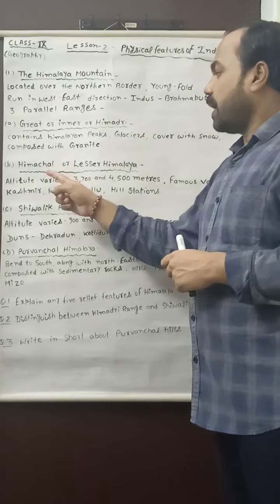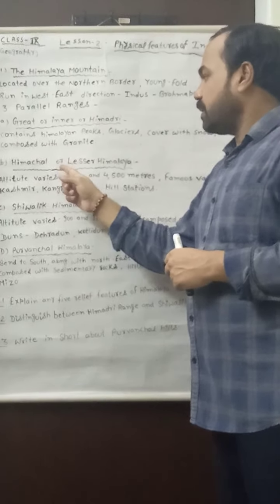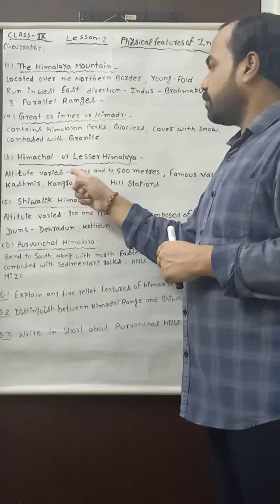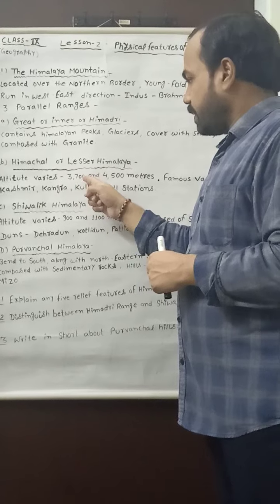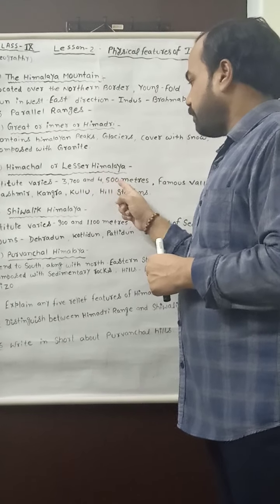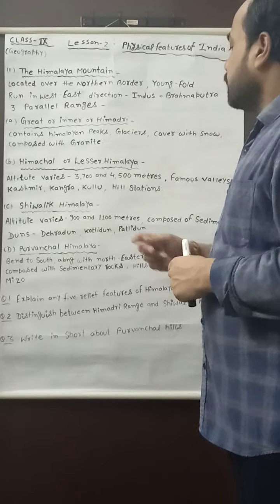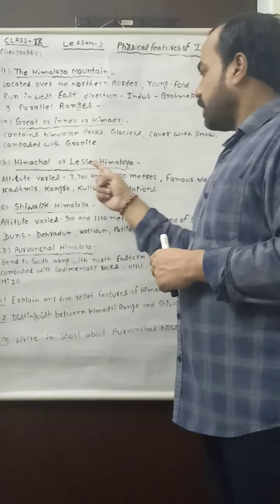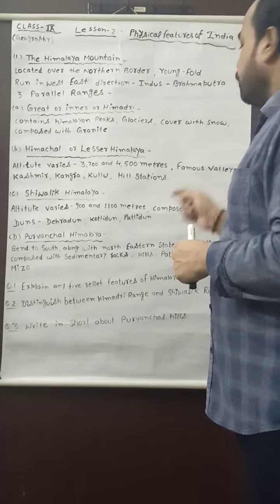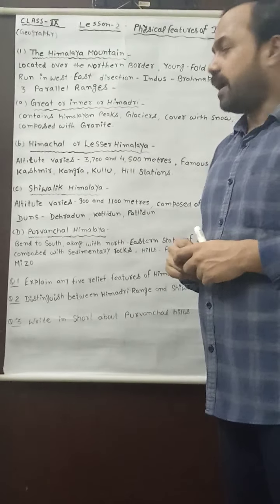Means the height or altitude of Himachal or Lesser Himalaya varies from 3,700 to 4,500 meters.